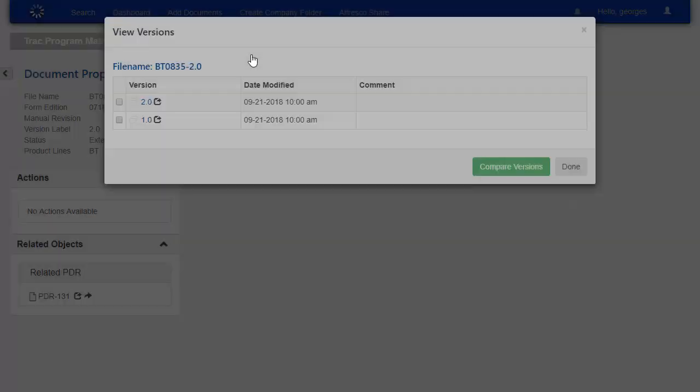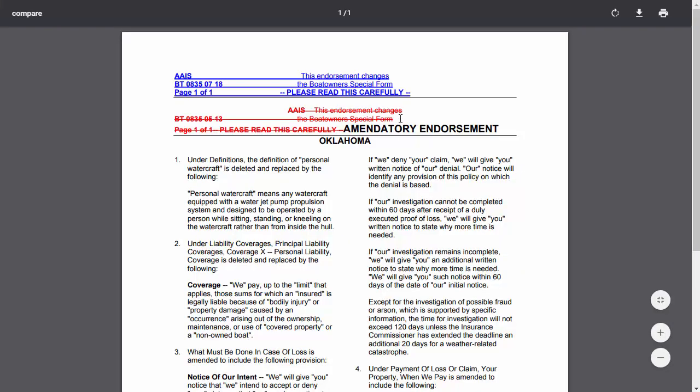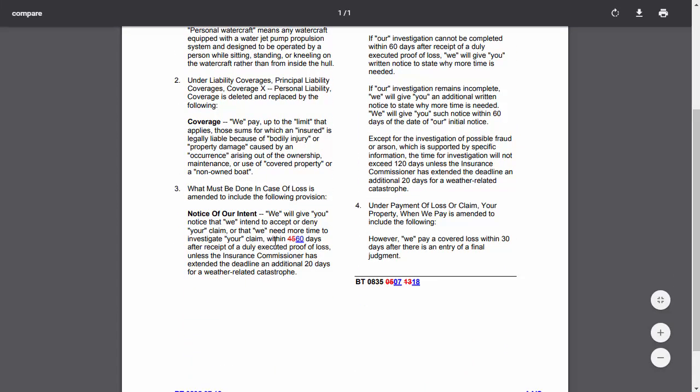And we can even view versions and generate redline comparisons so we can see exactly what changed between the 2.0 and 1.0 version. So here we can see some header changes and then this change from going from 45 days to 60 days.